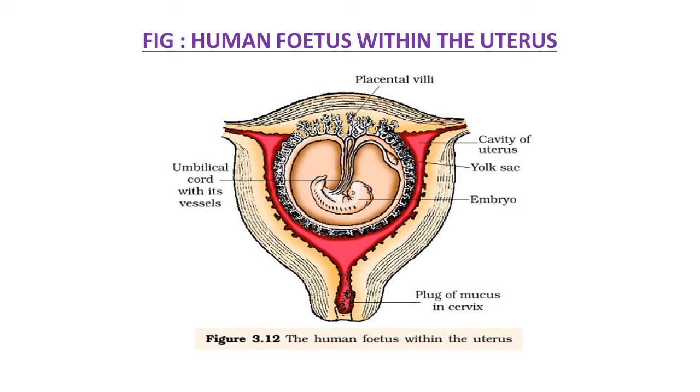So this way in the human female uterus, after fertilization and implantation, the fetus or developing embryo is arranged. It is connected with the mother's body by the placenta and umbilical cord, and through this placenta, nourishment is provided to the developing embryo and further development up to 9 months takes place here. So implantation of the embryo is very important after fertilization.